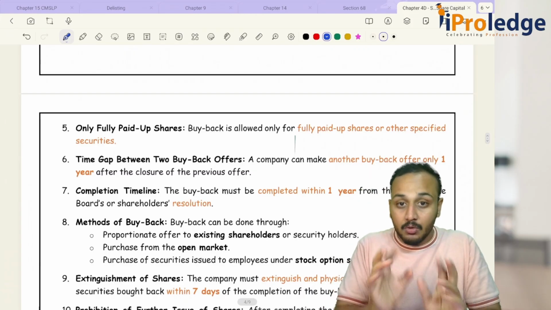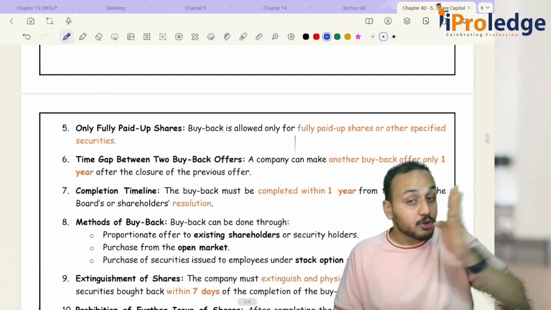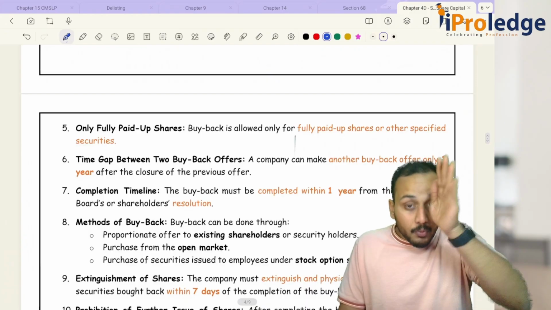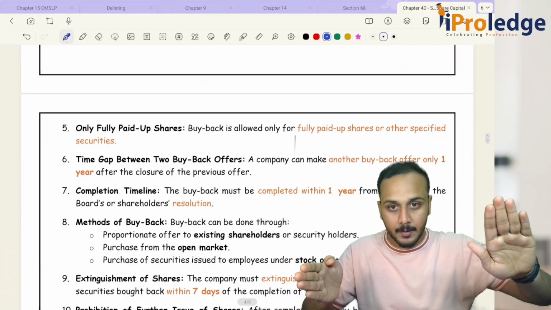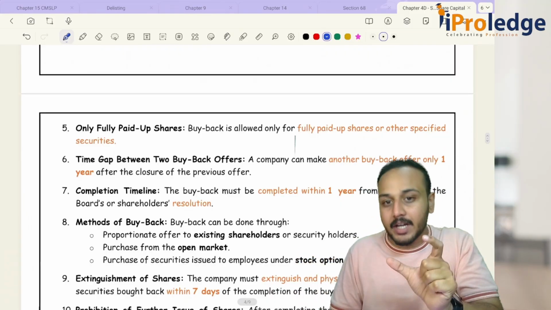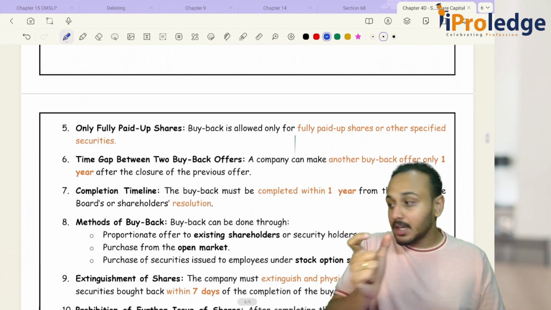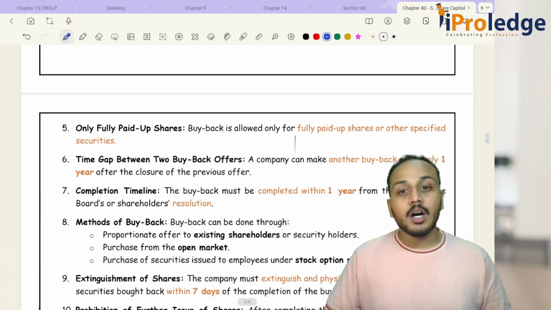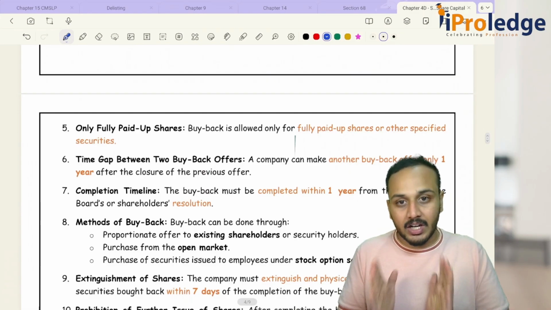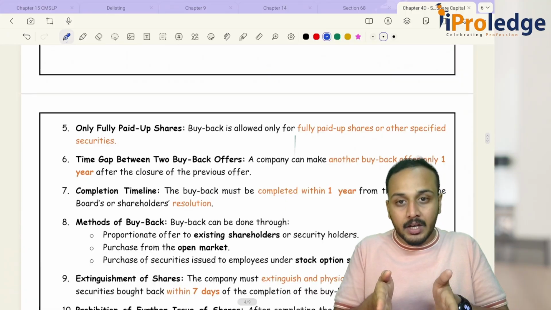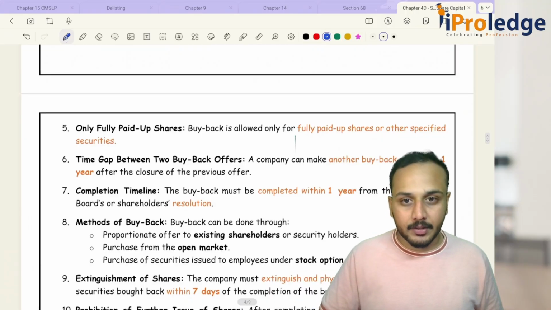Okay, so what is it now? There are two places now where you are seeing 1 year. So listen to me carefully. Once one buyback is completed, then you have 1 year cooling off period. Clear? Once buyback is completed, focus on the word completed. Once that 1 year period is completed, then you can go for another buyback. Okay, and one single buyback should be completed within how much time? 1 year. So you took 1 year to finish one buyback. Okay, and then another 1 year is your cooling off period for the next buyback.